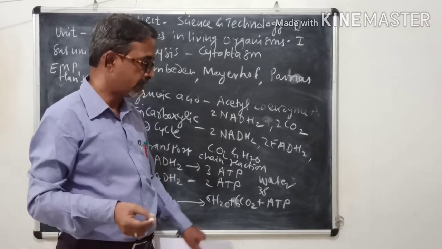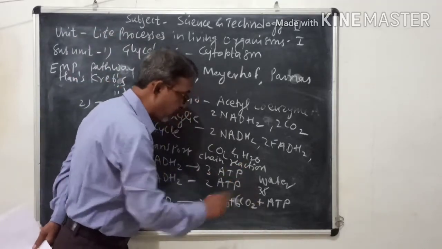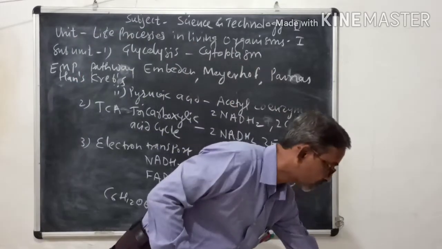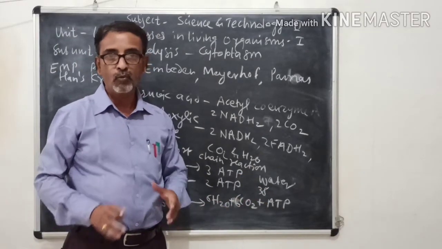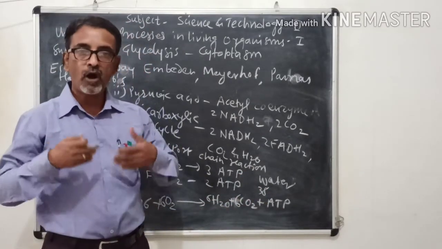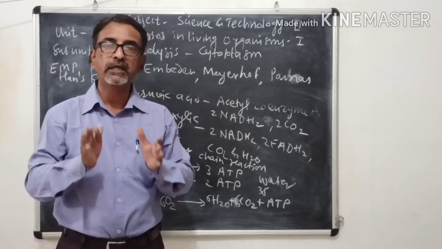Then the next part. We have seen ATP is formed in every reaction. What is ATP? What is the long form of ATP? How is it used? We have already heard many times about ATP.